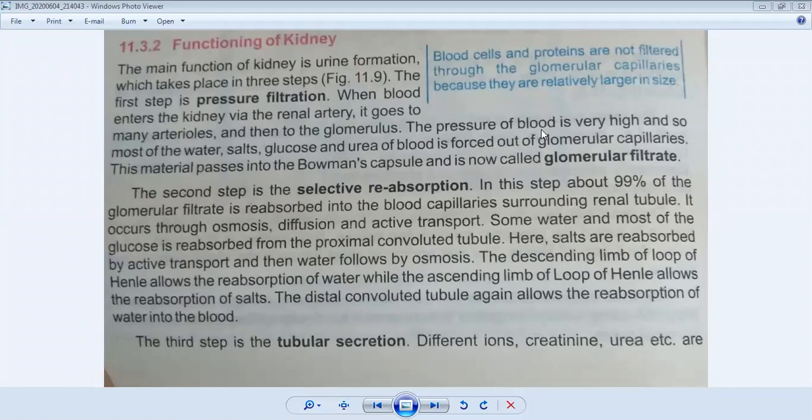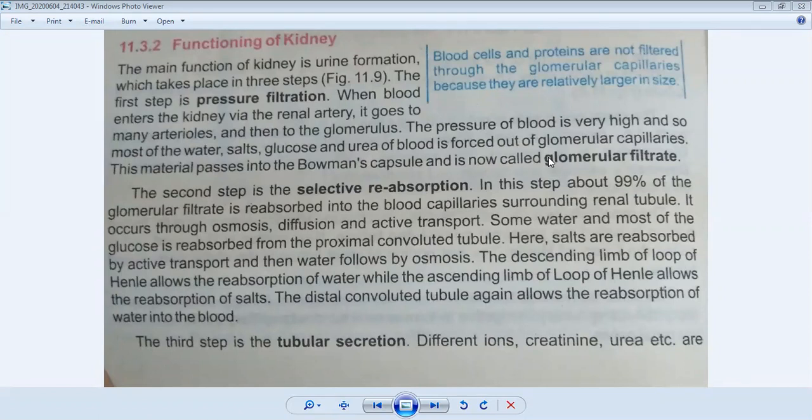the glomerular capillaries. So from those glomerular capillaries it comes out with very high pressure. This material passes into the Bowman's capsule. Definitely after the glomerulus, it passes through a cup-shaped structure called Bowman's capsule, and now it is called glomerular filtrate.